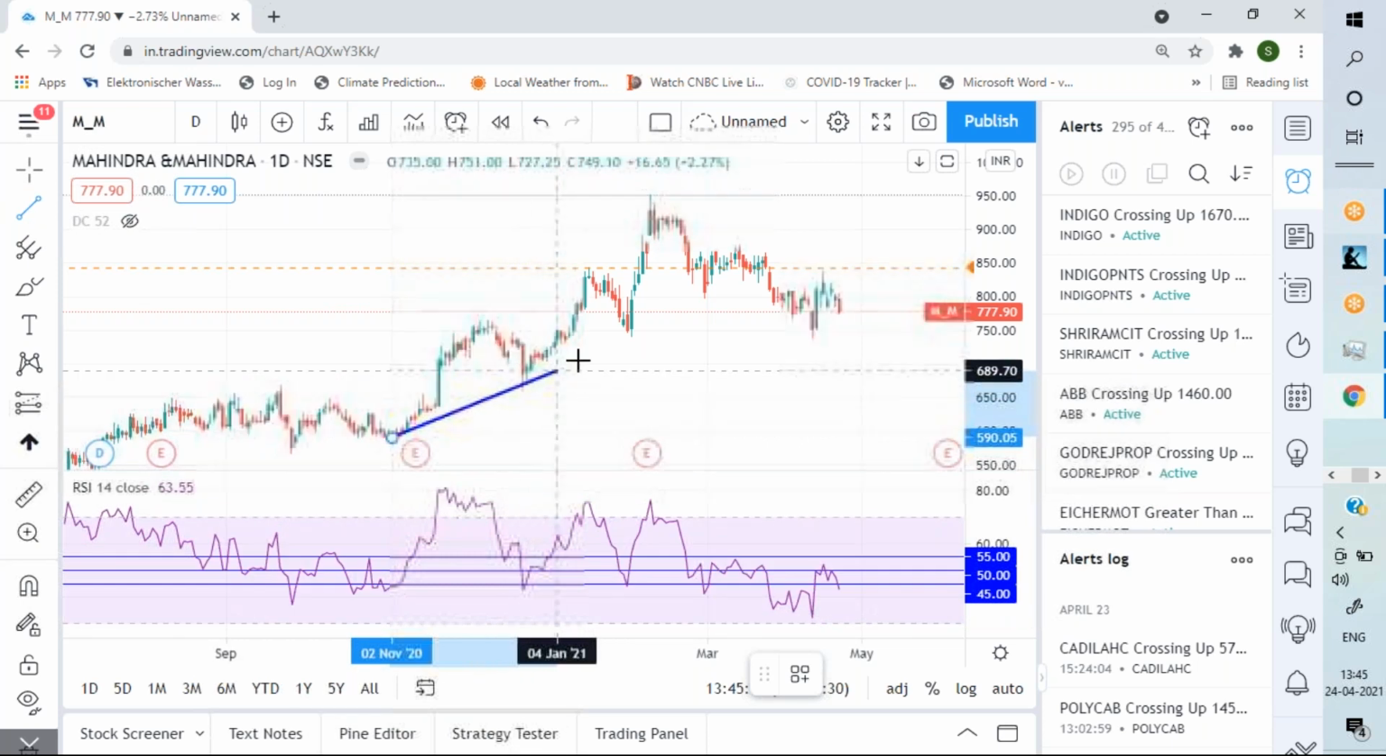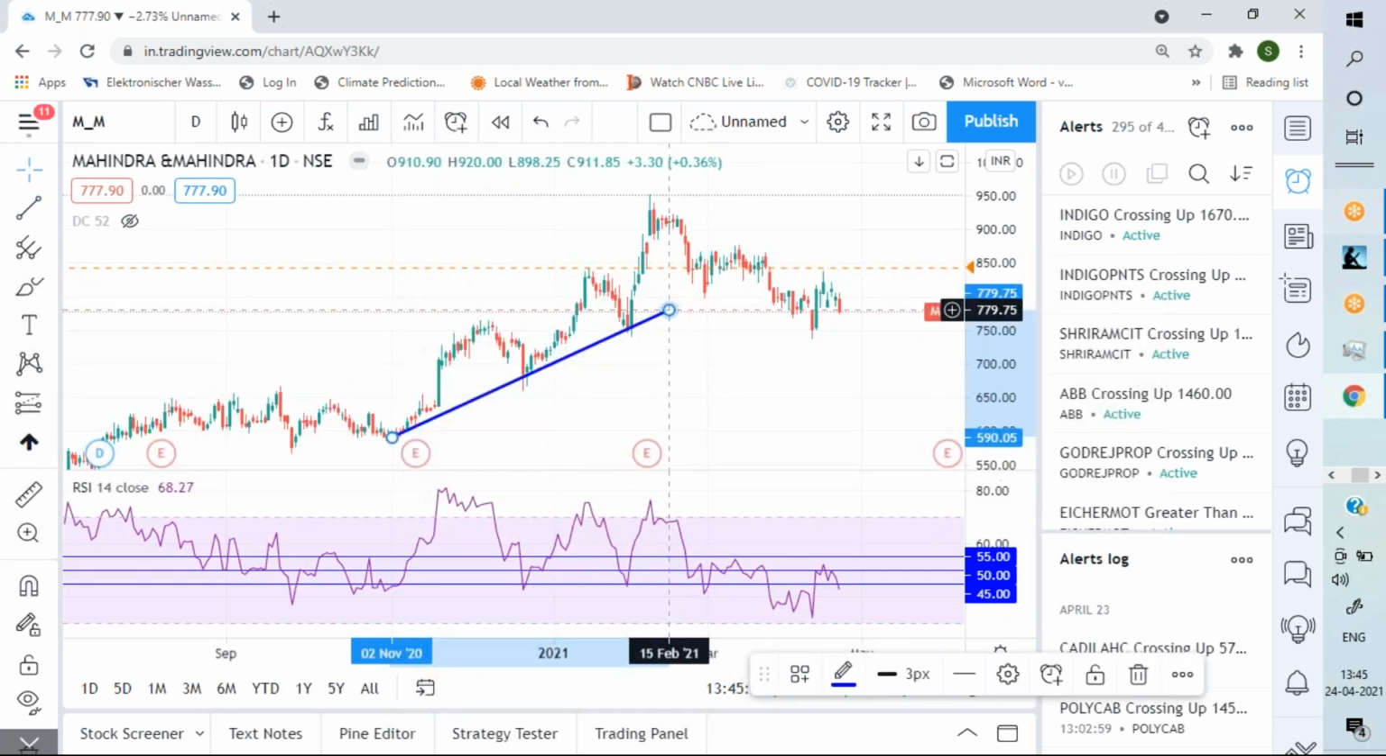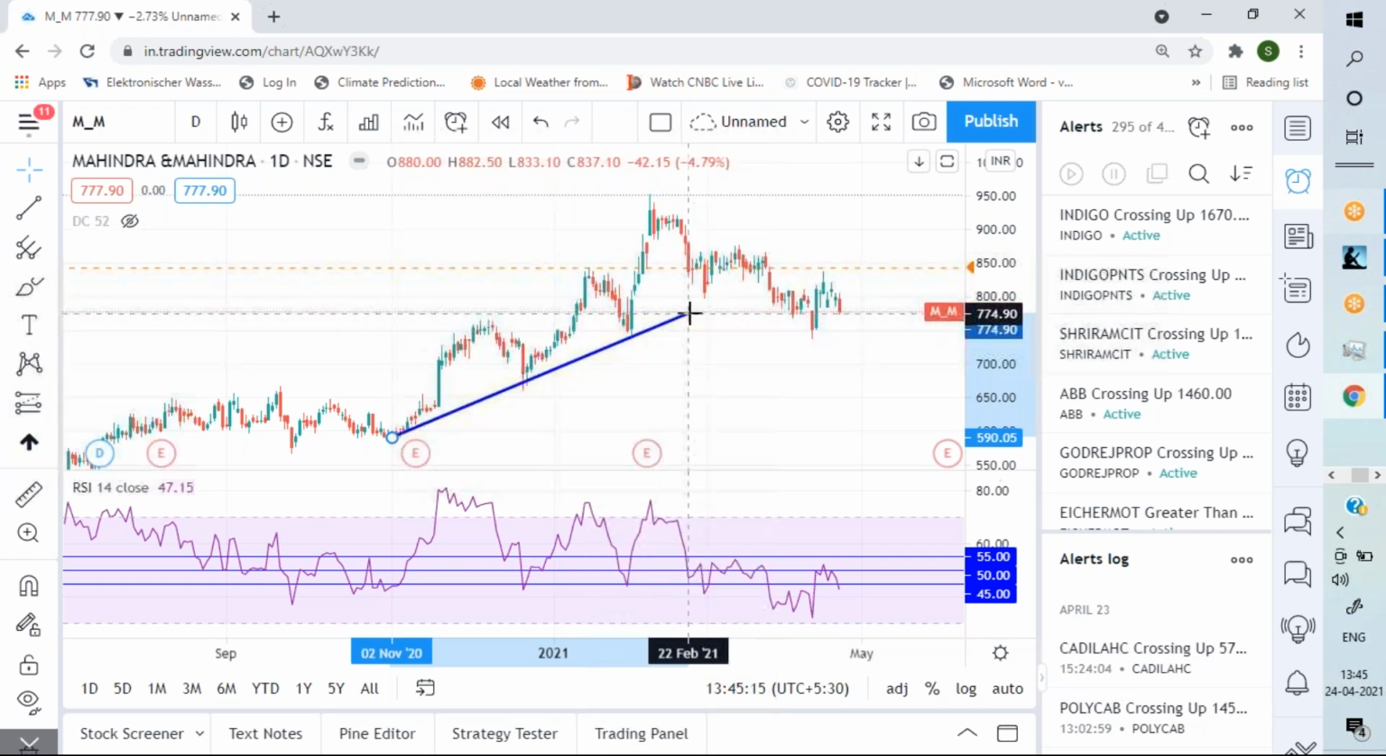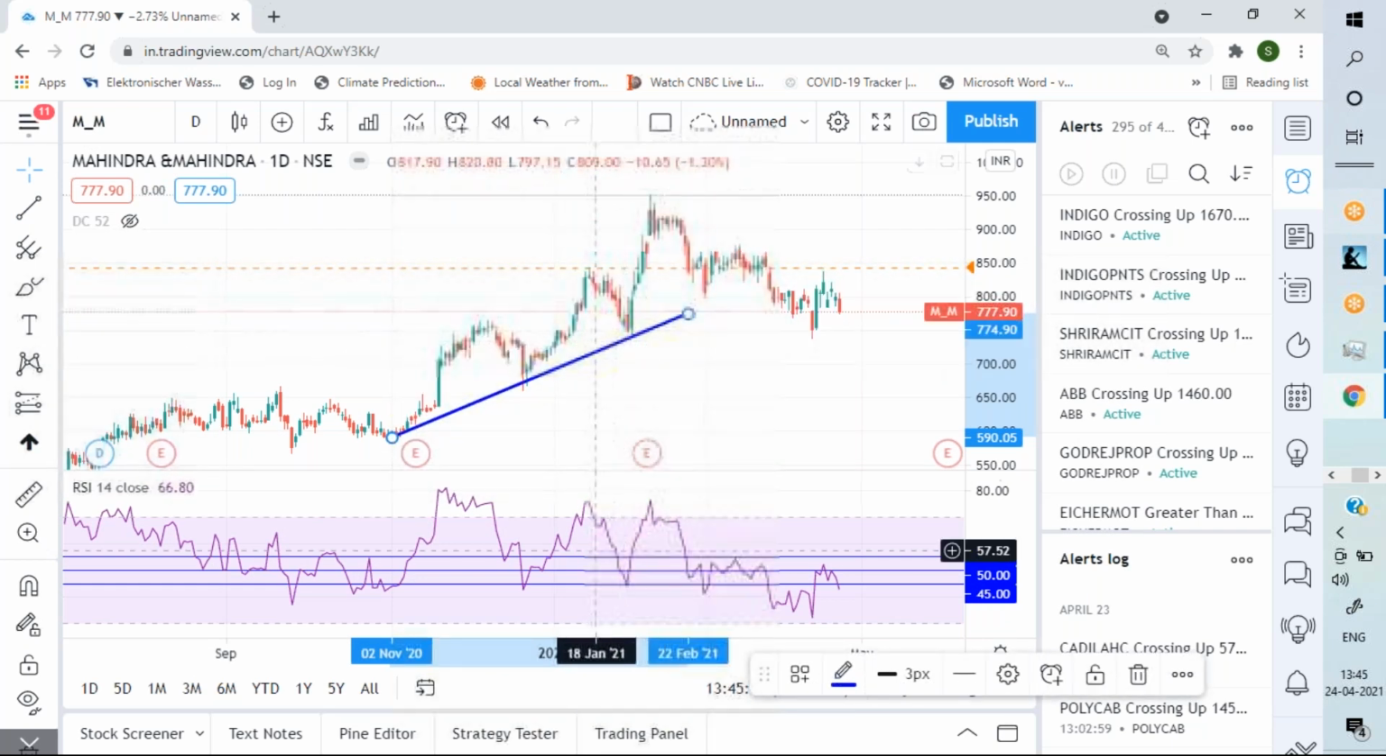Now, here with these two lines, I can draw a trend line. The third time it comes near the trend line, sorry, the trend line is like this, near the trend line, and then it starts going up. From here, it is a good buying zone, and you can see the kind of rally we had.